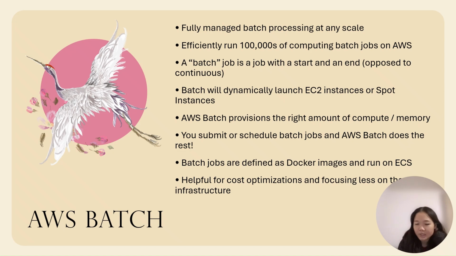AWS Batch provisions the right amount of compute and memory. You submit or schedule batch jobs and AWS Batch does the rest. Batch jobs are defined as Docker images and run on ECS, helpful for cost optimization and focusing less on infrastructure.